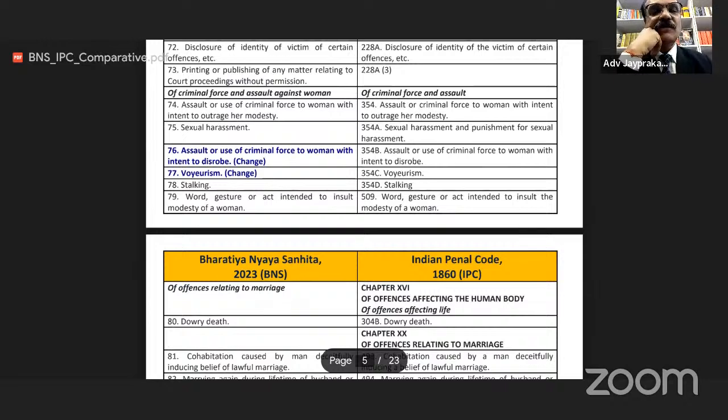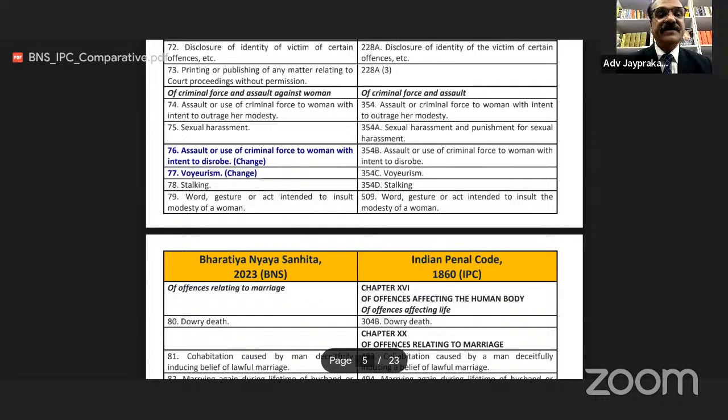Section 74 of BNS, assault or use of criminal force to woman with intent to outrage her modesty. Earlier, this section was 354. Section 75 of BNS, sexual harassment. Earlier, this section of sexual harassment was 354A. Now in BNS, section 76 related to assault or use of criminal force to woman with intent to disrobe. Earlier, this section was 354B.